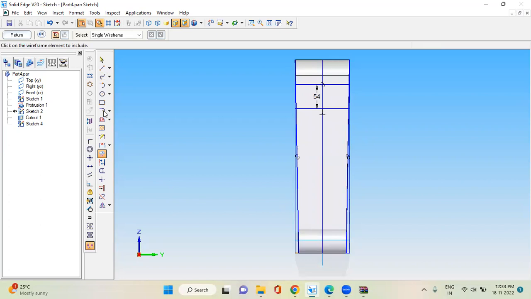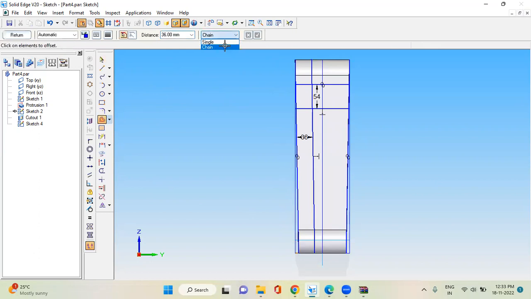Then again go to offset. This time, you may need to change this to single if you want a single line offset of 36. Do this on the other side also.